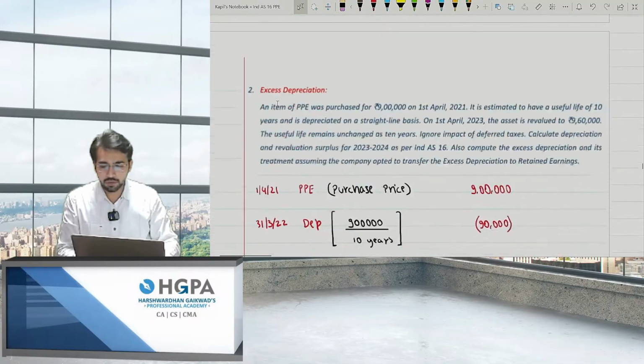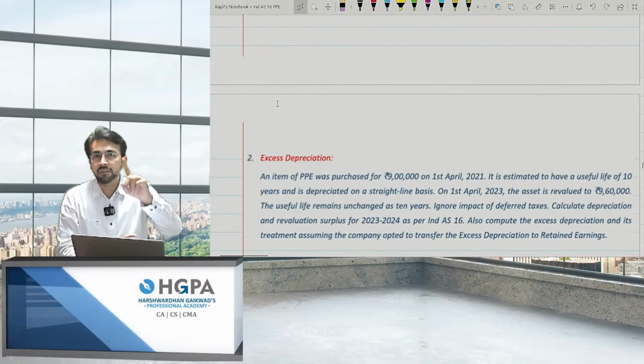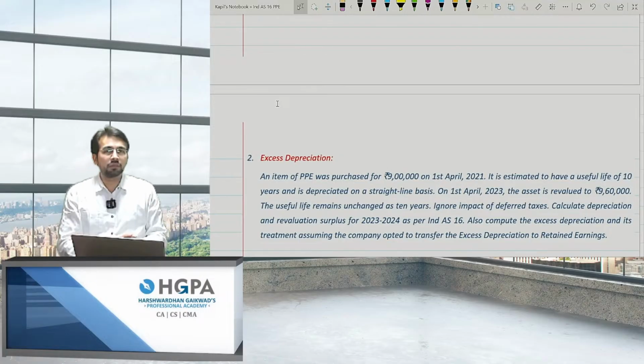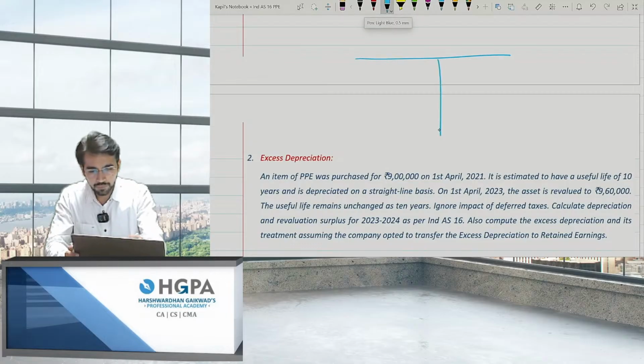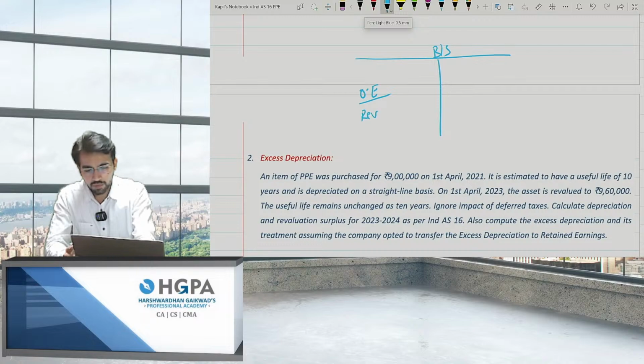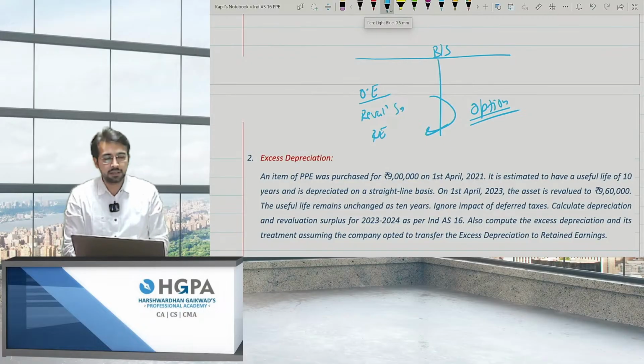The second question which I have picked is the excess depreciation. Do you remember the excess depreciation part? We were having an option, right? What was the option? The amount of excess depreciation can be transferred from revaluation surplus to retained earnings. If you remember this balance sheet, there was other equity over here, revaluation surplus and RE. You have an option, not mandatory, okay? You can transfer the excess amount of depreciation to retained earnings, right? So that is the question.